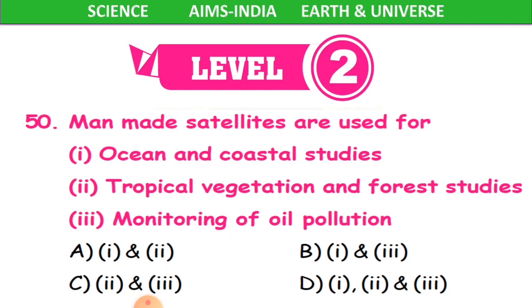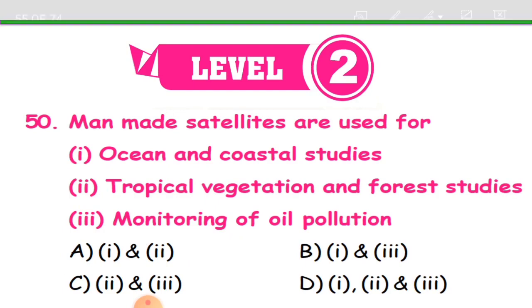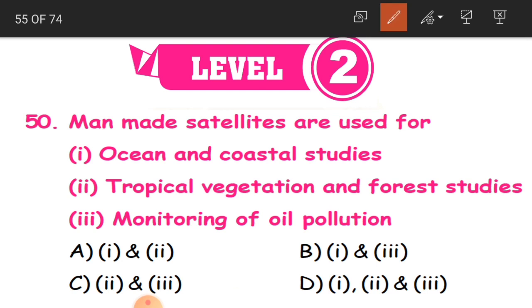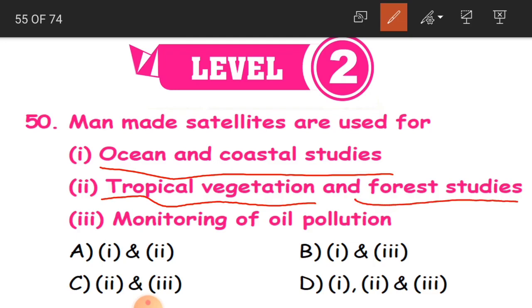Man-made satellites are used for. So we have learned that we have artificial satellites, which are man-made satellites, children, and why we are going to use them. The statements are oceans and coastal studies, tropical vegetation and forest studies, monitoring of oil pollution.